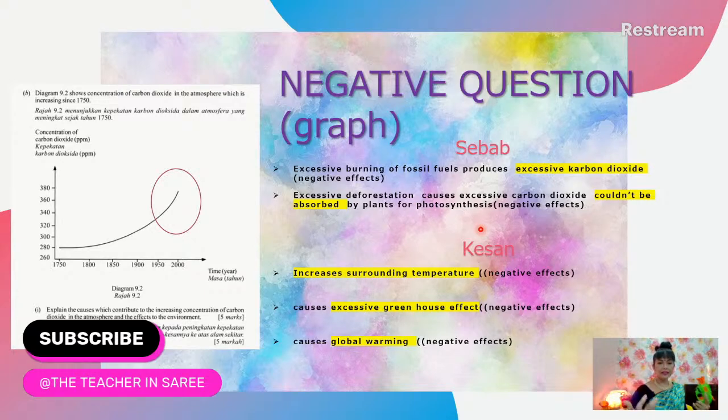The excessive carbon dioxide cannot be absorbed by the plants, which is a negative effect. So that is the reason, and even the reason has to be negative here. So what is the effect? When the reason is negative, the effect also has to be negative. This increases the surrounding temperature. This causes the excessive greenhouse effect. This causes global warming.